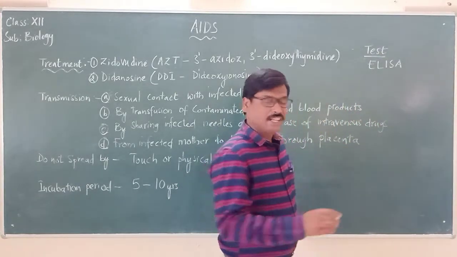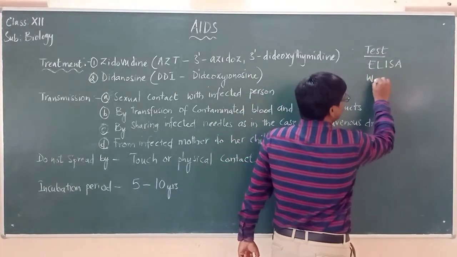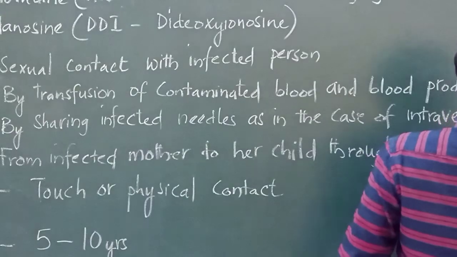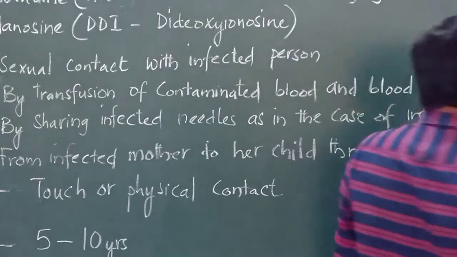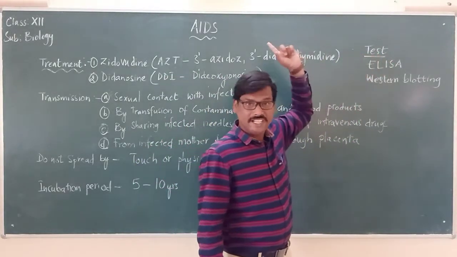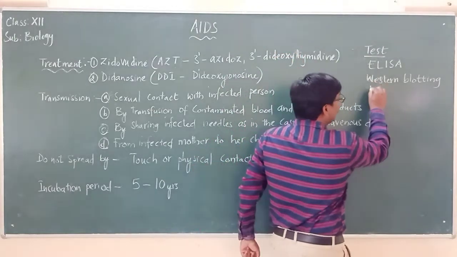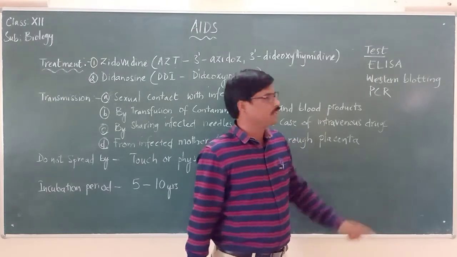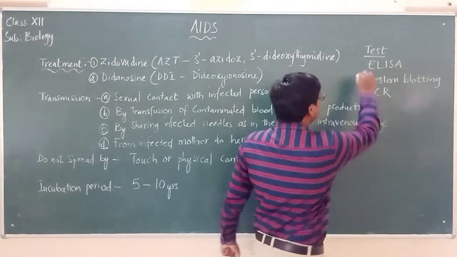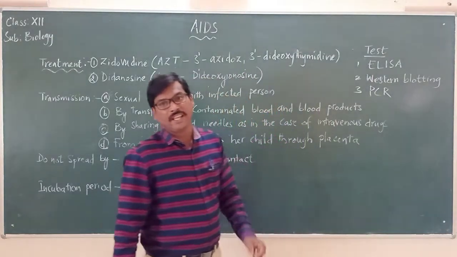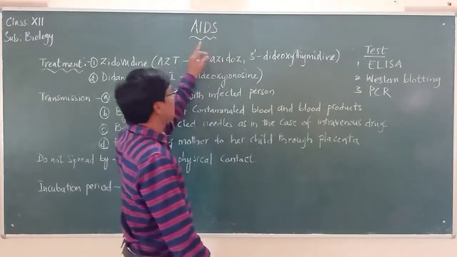And the confirmatory test is what? We said it is the Western blotting technique. The Western blotting technique confirms that he or she is suffering with AIDS. And there is also another test called PCR, polymerase chain reaction. These are the different tests that are conducted to identify whether a particular person is suffering with AIDS.